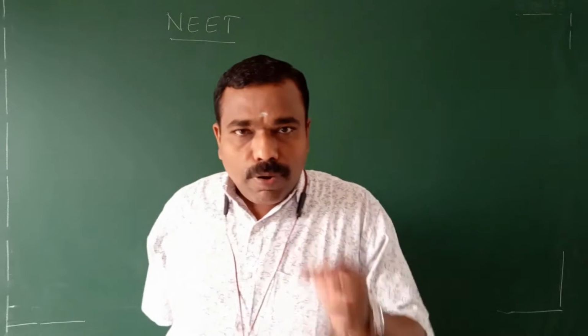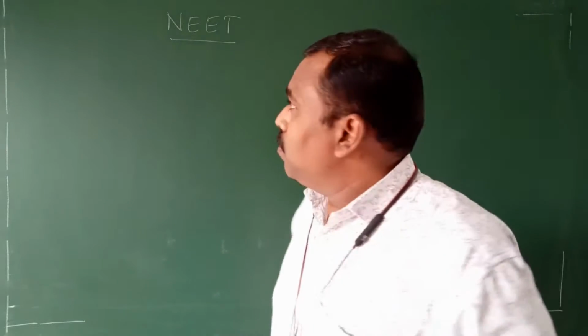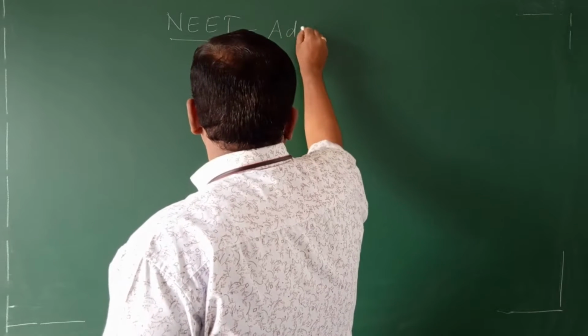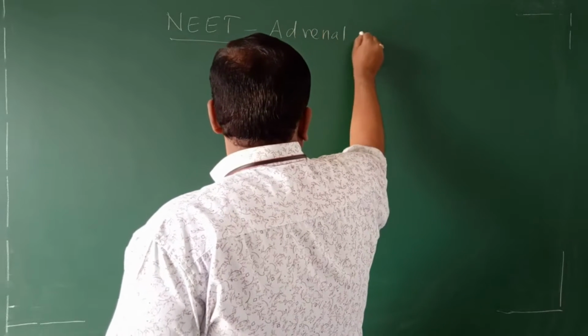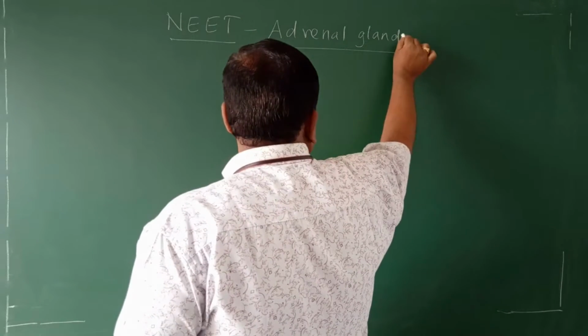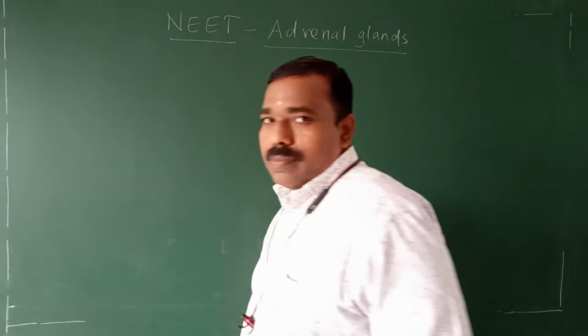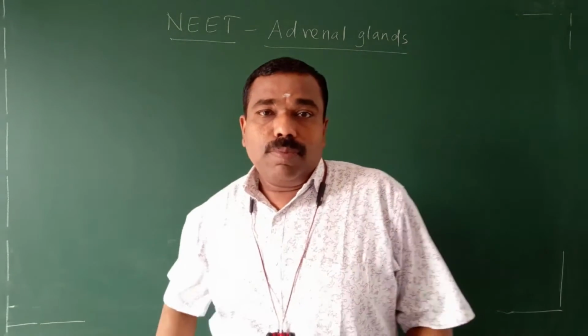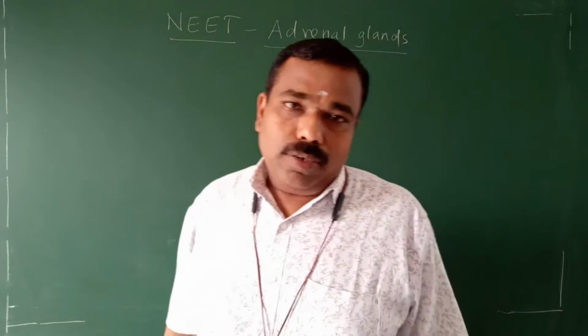Likewise, one of the important glands we are going to discuss is the adrenal gland. Adrenal glands. I mention it as plural because we have a pair of adrenal glands, two glands.